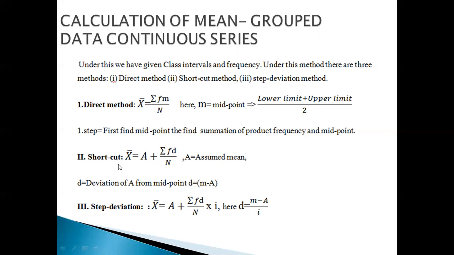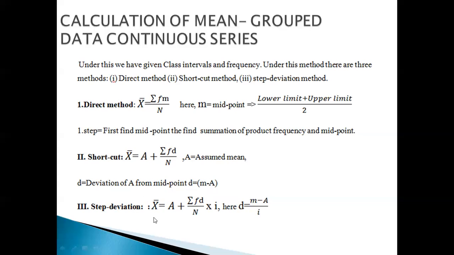What about the second, the shortcut method? According to this method, x bar is equal to a plus sigma fd divided by n. A means assumed mean, d means deviation from assumed mean. So deviation from A for the midpoint. That means D is equal to M minus A, midpoint minus assumed mean. We have to take the assumed mean, and then from the midpoint the assumed mean is subtracted. Whatever remains is considered D. Then D into F becomes sigma FD, divided by N.